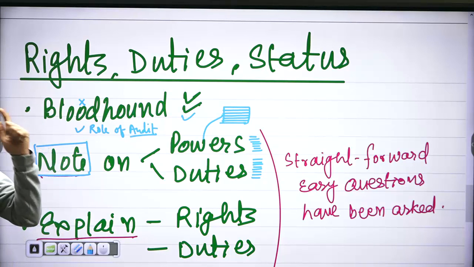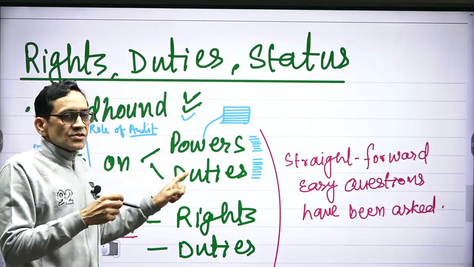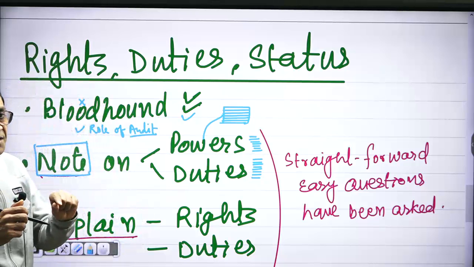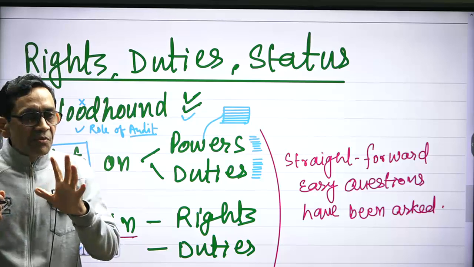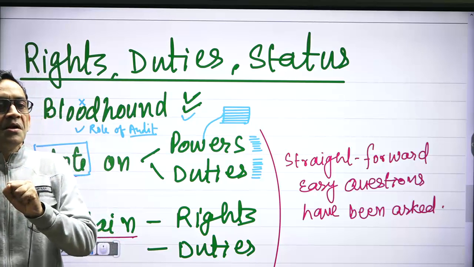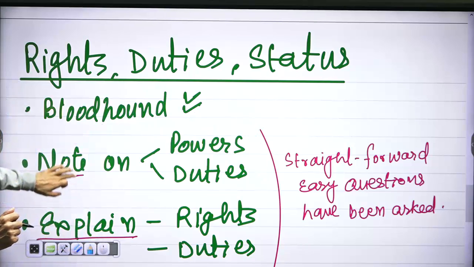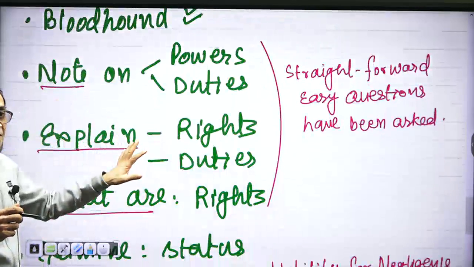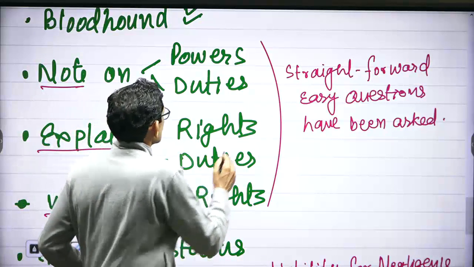Note means your mindset or your view on this. Similarly, duties. Write 5-6 duties but with a comment mindset. Comment doesn't mean negative. Comment means write significance, importance, how it will help better audit work. Further, you are asked to explain rights and duties. So it also means that don't write just a list.